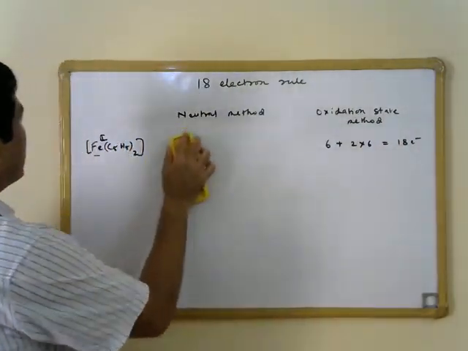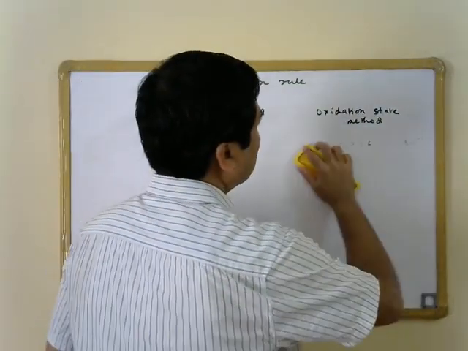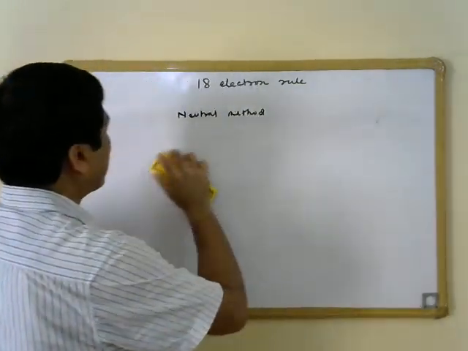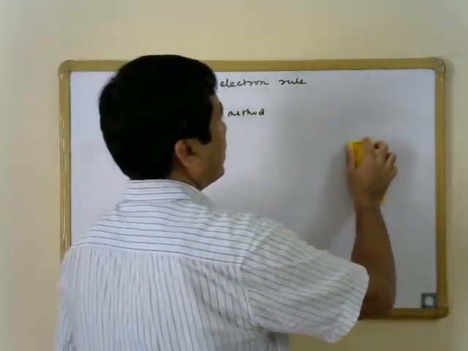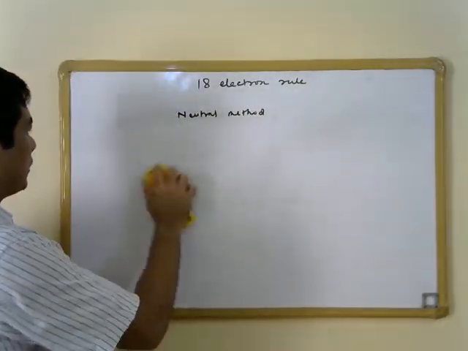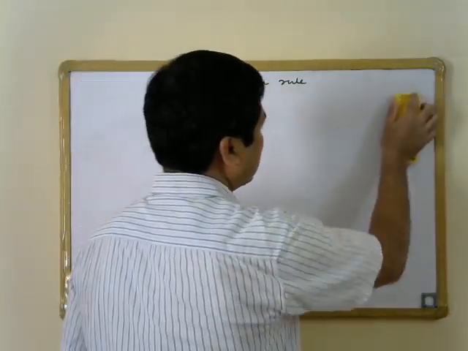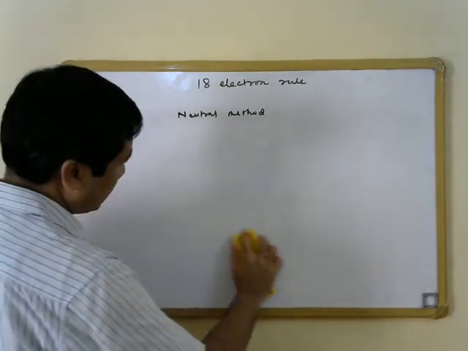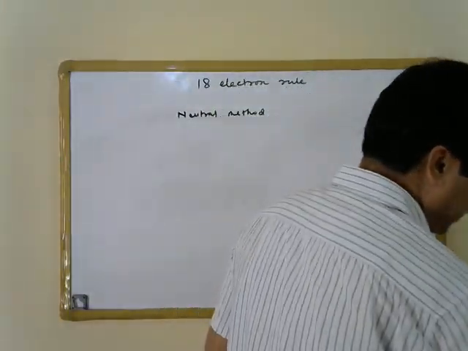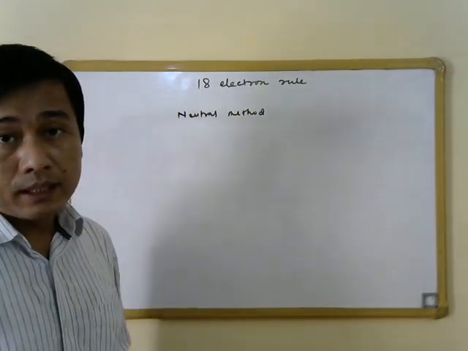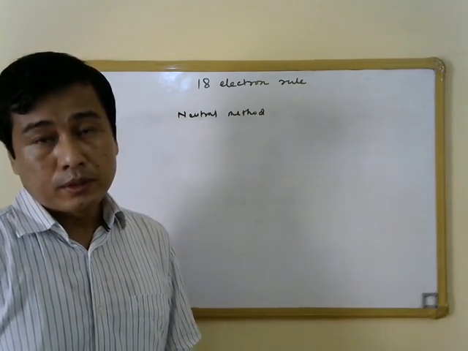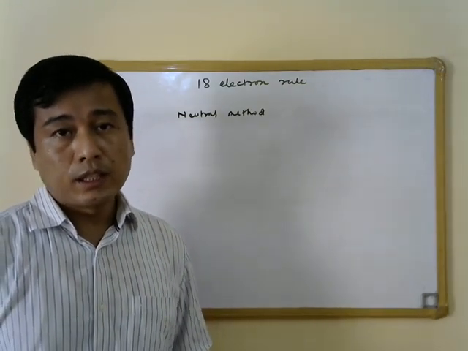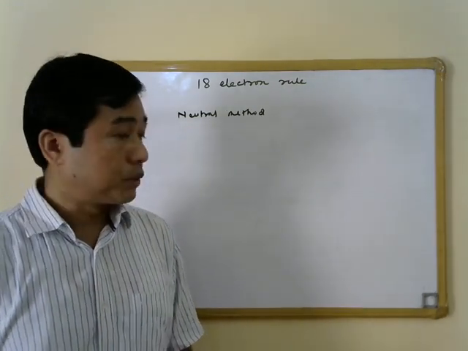So during this lecture, we will stick to the neutral method of electron counting only for simplicity. And what I will do now is try to mention the number of electrons donated by some of the most frequently used ligands in organometallic chemistry.